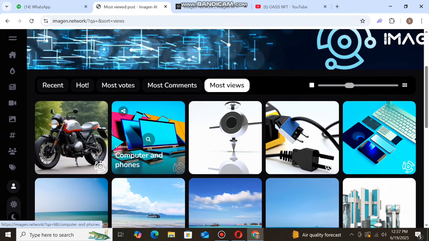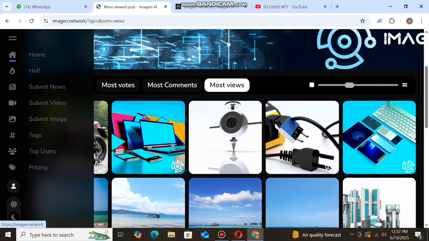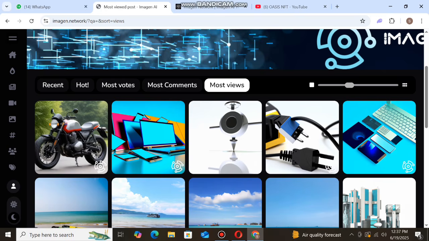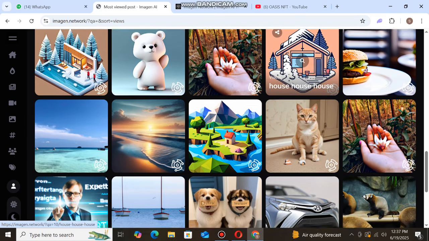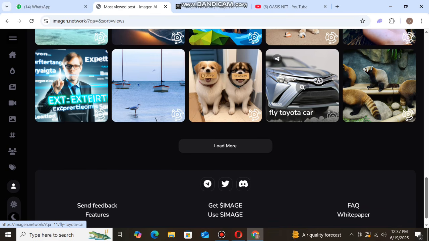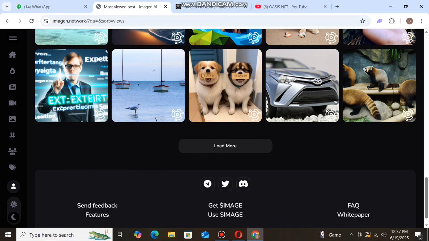You can see the home, hot, submit news, submit videos, submit images, submit tags, top user, and pricing sections. Next, you can scroll down and check more videos and pictures about this Amazon Network AI.